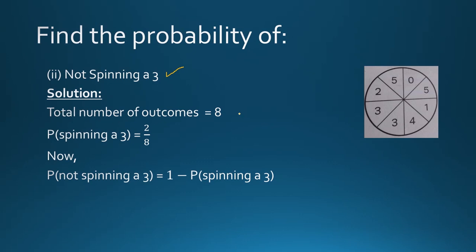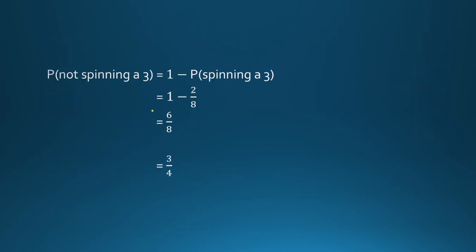Total number of outcomes is 8. Probability of spinning R3: what is the probability of spinning R3 that you have? 1, 2 over 8. So this is the probability of spinning R3. Now we need to calculate probability of not spinning R3. How do we get it? Simply 1 minus probability of spinning R3. Putting in values, 1 minus 2 over 8. After simplification you get 6 over 8 and after simplification you get 3 over 4, which is the probability of not spinning a 3.